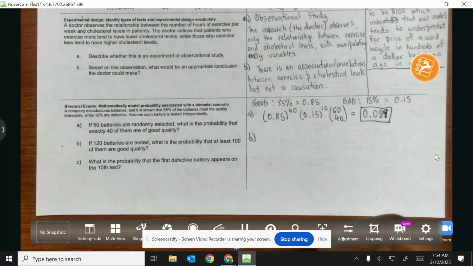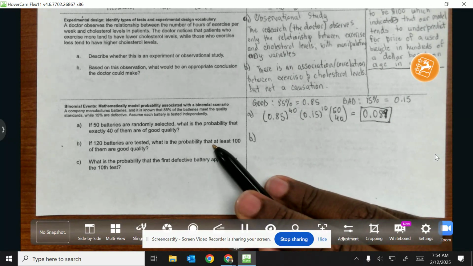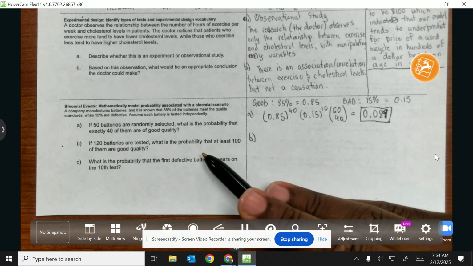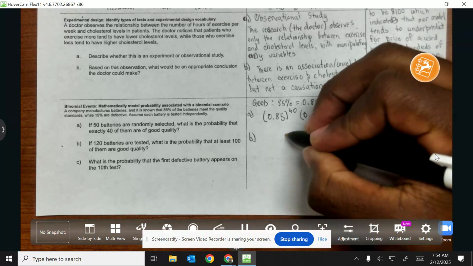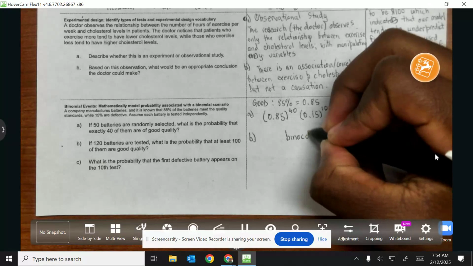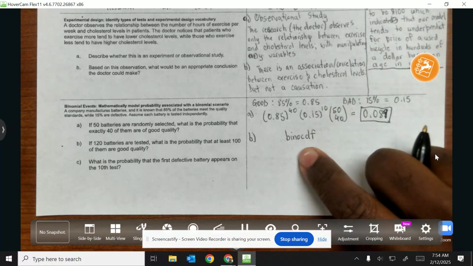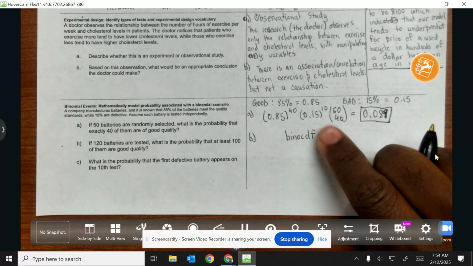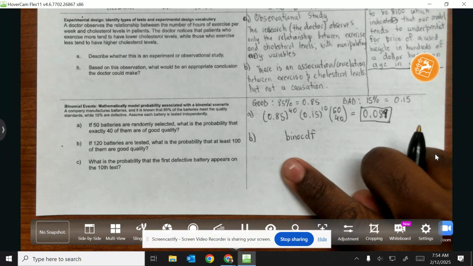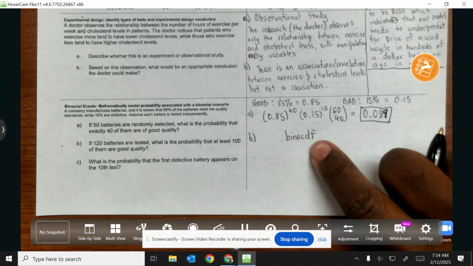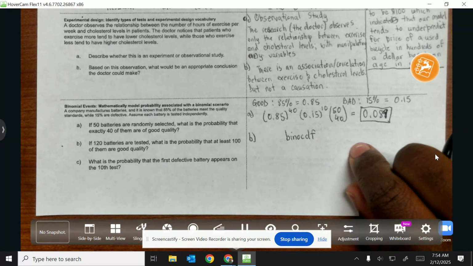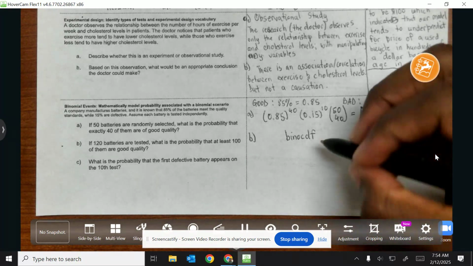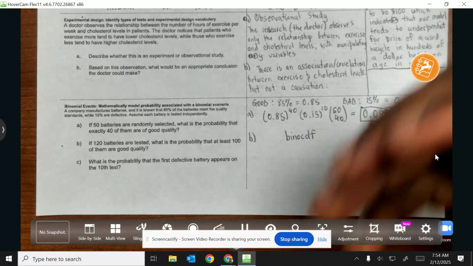The next one says, if 120 batteries are tested, what's the probability that at least 100 of them are good quality? In this case, you could either have a good quality battery or a bad quality battery, so we're going to use binomCDF. The reason we use CDF is because we're saying at least 100 of them are good. There are 120 batteries tested, so I need to take all the numbers from 0 to 99 and cancel those out so that I only look at 100 or more. That's why we do a CDF, because you're using a cumulative amount.